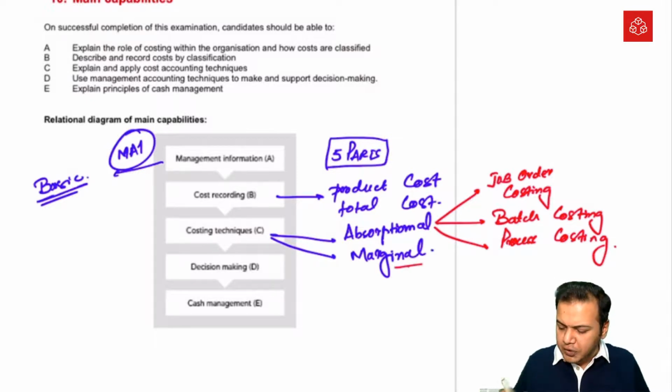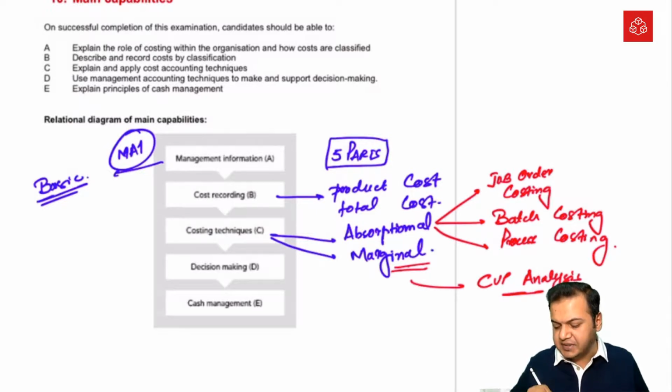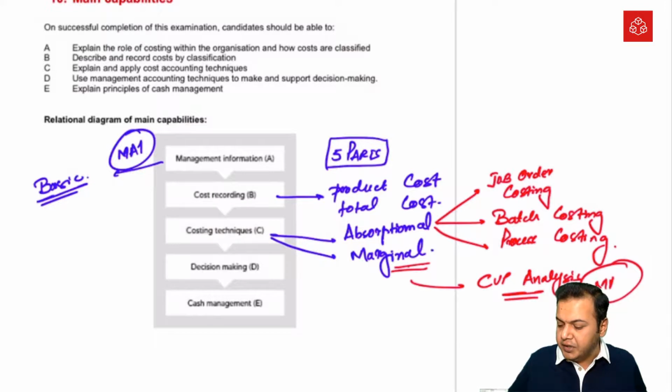A little bit we will also discuss marginal costing principles, especially CVP analysis. We will see how in real life we can use marginal costing principles. This was not in your course in MA1, so CVP analysis will be a completely new topic in MA2. After that, the rest of the topics are completely new for you.